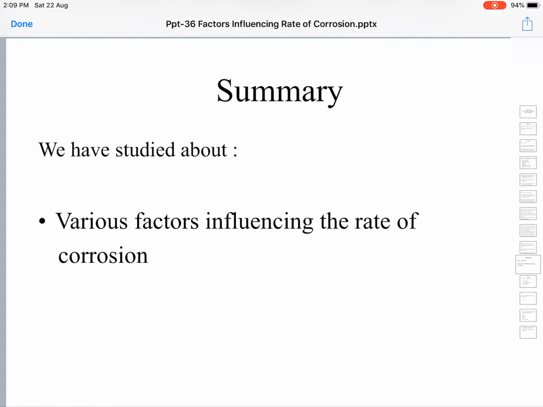Presence of certain reactive gases like oxygen, carbon dioxide, oxides of sulfur, and hydrogen chloride gas will increase the rate of corrosion. Next, pH.